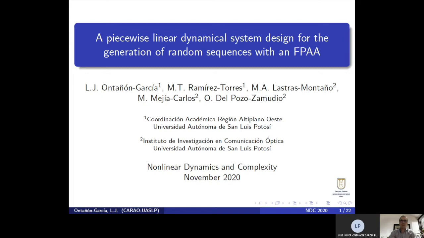Linear Dynamical System Design for the Generation of Random Sequences with an FPAA.